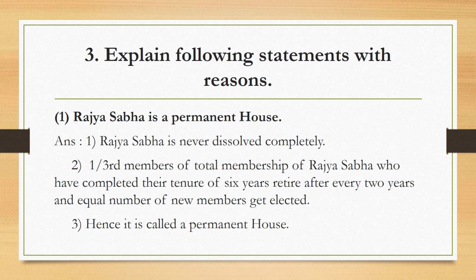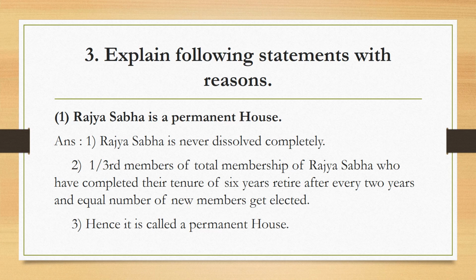First of all, Rajya Sabha is never dissolved completely, and 1/3 of the total membership of Rajya Sabha, who have completed their time period of 6 years, retire after every 2 years. And when they retire, an equal number of new members get elected. And that is the reason why it never gets dissolved, and hence it is called a permanent house.